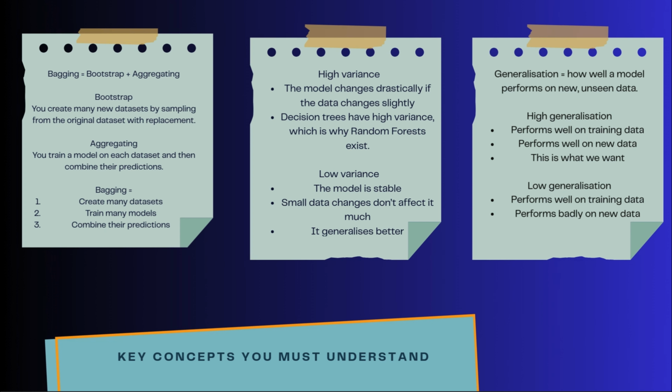Bagging is bootstrap plus aggregating. So bootstrap is when you create new datasets by sampling from the original dataset with replacement. Aggregation is when you train a model on each dataset and then combine their predictions. This reduces variance and increases stability. Random forests use bagging to create diverse trees.